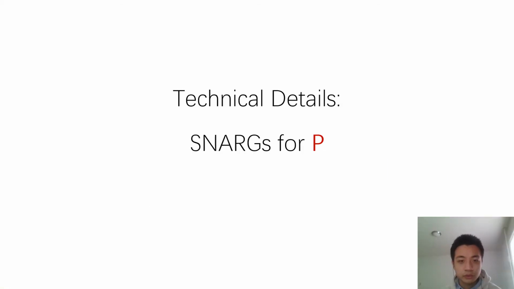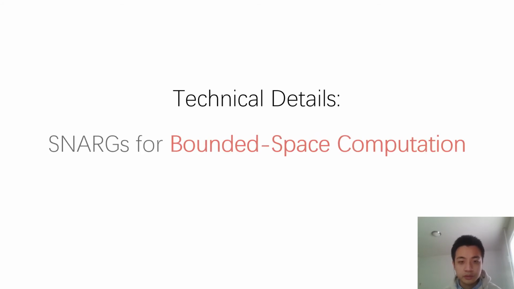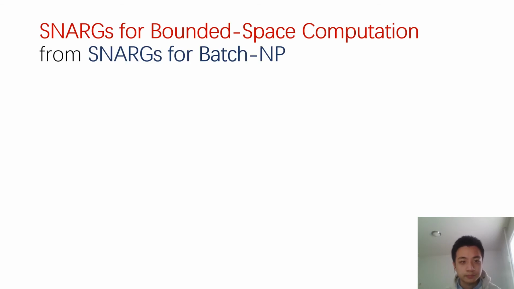Next, I'm going to show you more technical details. Instead of showing you how to build SNARGs for P, in this talk, I will only show you how to build SNARGs for bounded space computation, since there is a generic transformation that allows you to go from bounded space computation to all of P. Our high-level idea is to use the SNARGs for batch NP to build such SNARGs for bounded space computation.